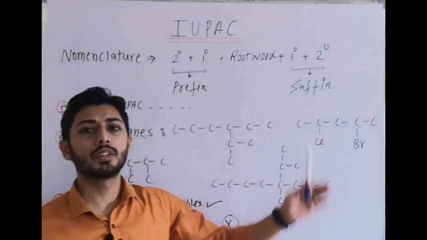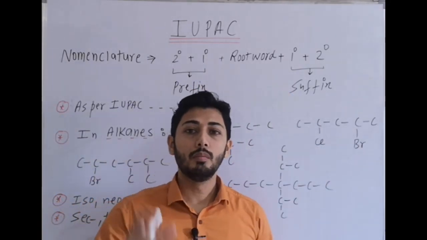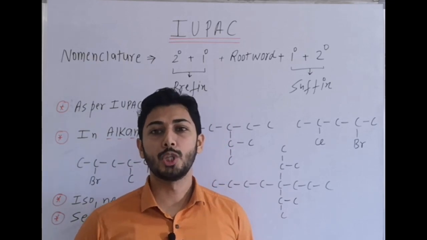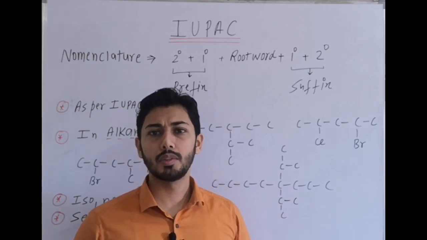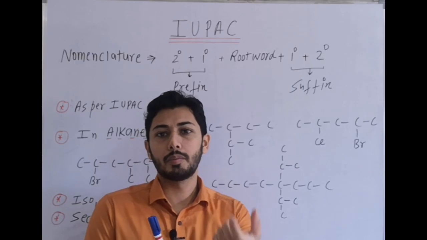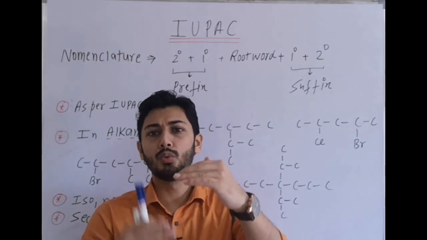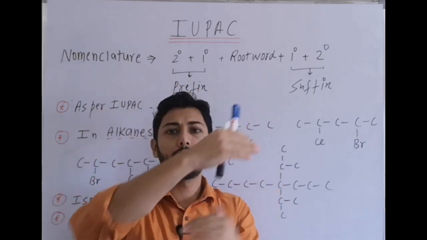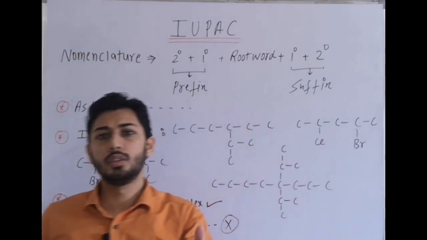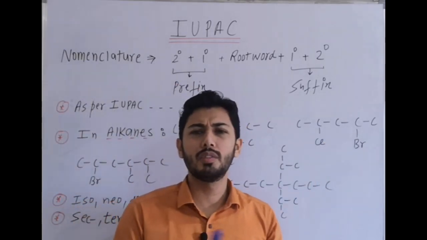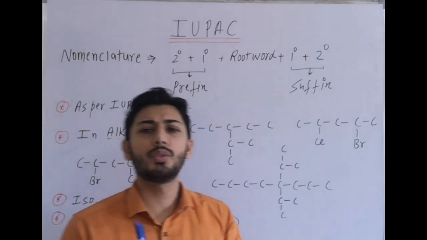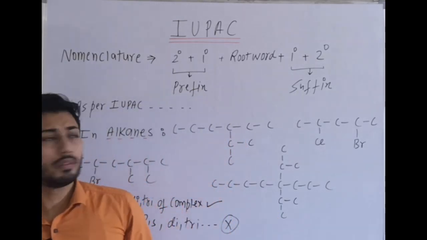Root word, it represents the number of carbon atoms in the parent chain, right? How many carbons are in the parent chain, this part will be represented by root word. Then we use meth, eth, prop, but, pent, hex, hept, oct, non, dec, like this we use. Mostly we use 5 to 7 carbon atoms, but we should know till 10, till 11, 12.